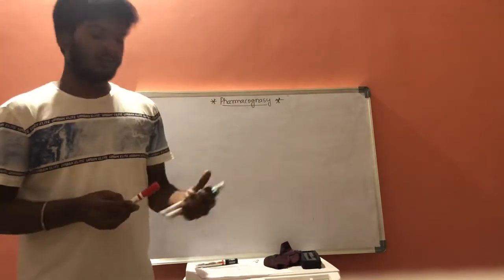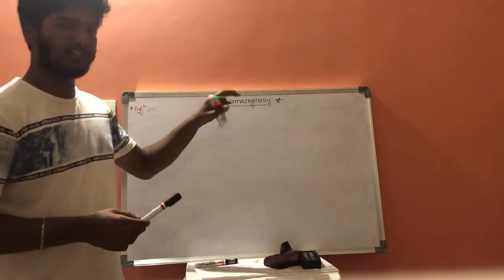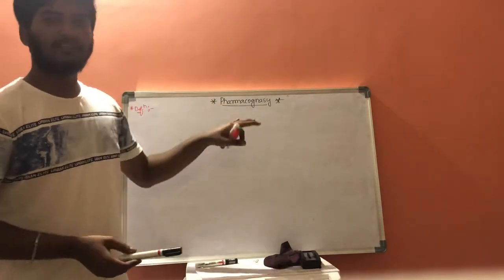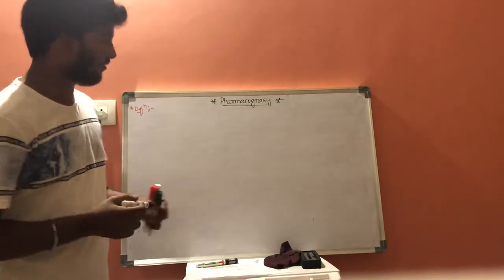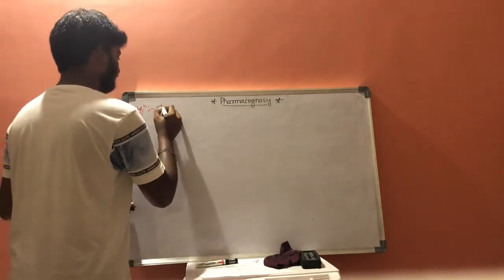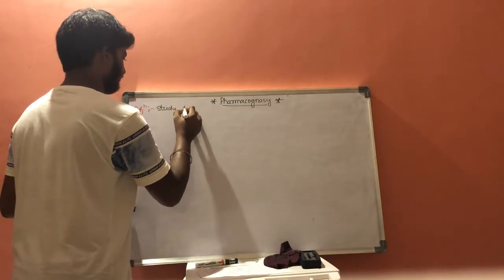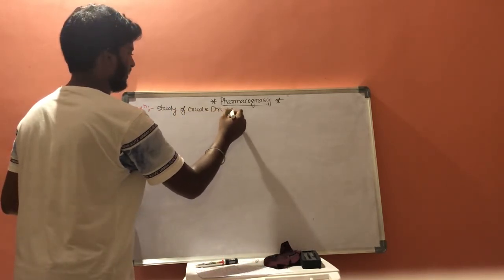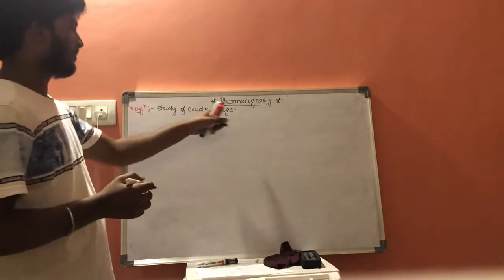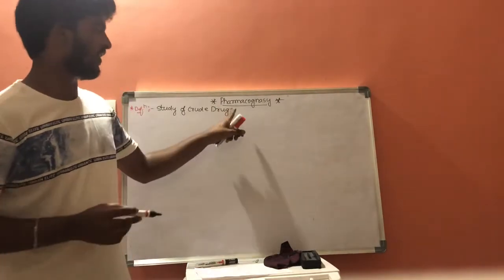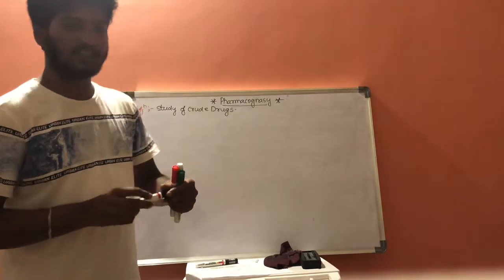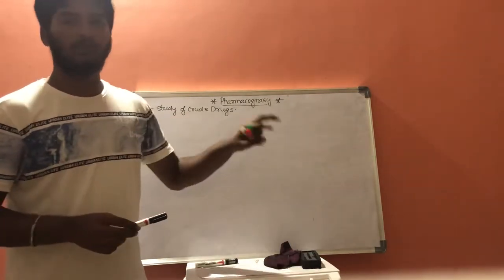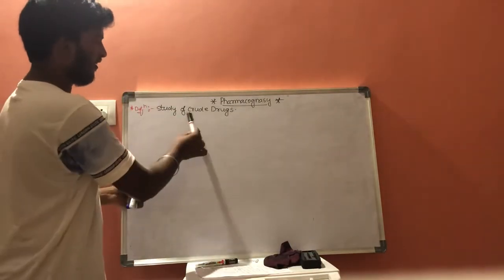What is pharmacognosy? Pharmacognosy is a branch of pharmacy which deals with the study of drugs and crude drugs. It deals with the study of crude drugs. Pharmacognosy is a branch of pharmacy which deals with the study of crude drugs. And what are crude drugs?